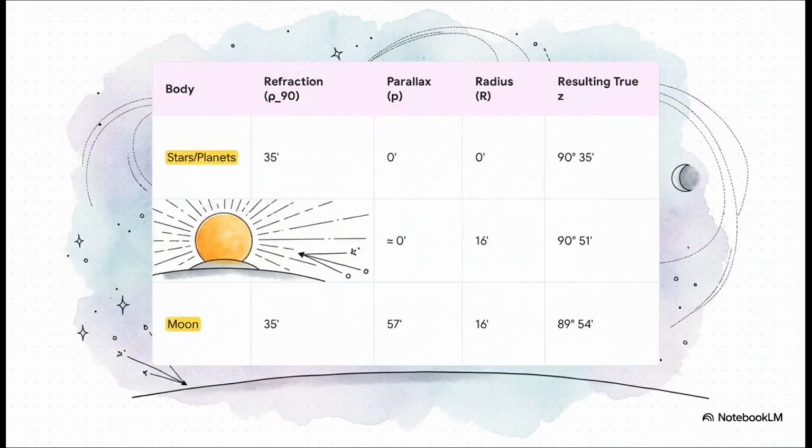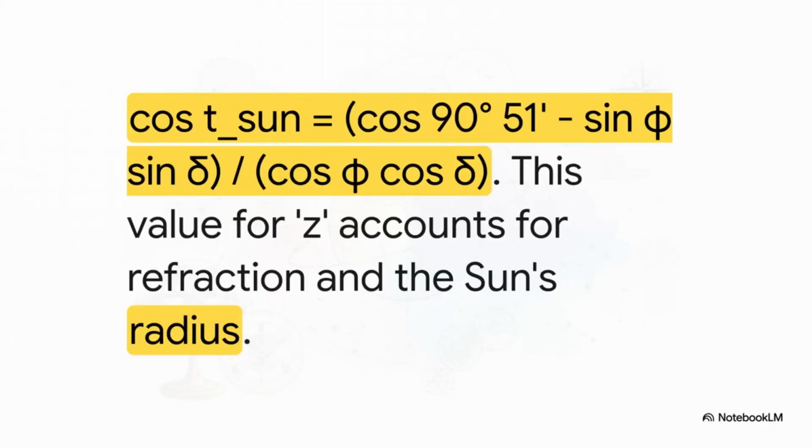But look at the moon. For the moon, all three effects are critical, and its enormous parallax completely flips the script. The true zenith distance at moonrise is actually less than 90 degrees. So when we're calculating for the sun, we use a true zenith distance of 90 degrees and 51 arc minutes. That value neatly wraps up the 35 arc minutes from refraction and the 16 arc minutes from the sun's radius. Its parallax, of course, is negligible because it's just so incredibly far away.